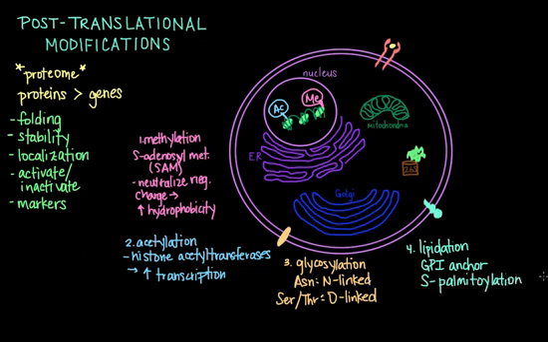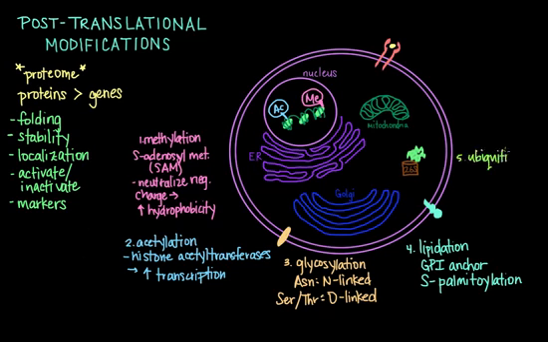C-terminal glycosyl phosphatidylinositol, or GPI anchors, help to tether proteins bound to the plasma membrane of the cell surface. These hydrophobic moieties are prepared in the endoplasmic reticulum, where they are added to nascent proteins and used to localize cell surface proteins to cholesterol or sphingolipid-rich areas in the plasma membrane. S-palmitoylation involves the addition of 16 carbon-long palmitoyl groups to thiolate side chains of cysteine residues. This modification adds a long hydrophobic chain that can be used in a similar manner as a GPI anchor. It helps to anchor proteins in the hydrophobic cell membrane.